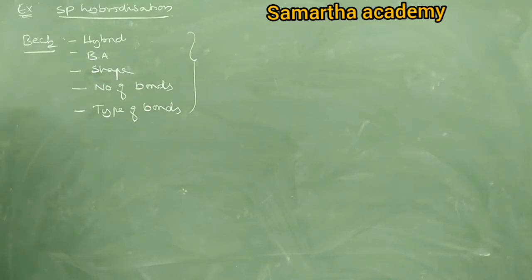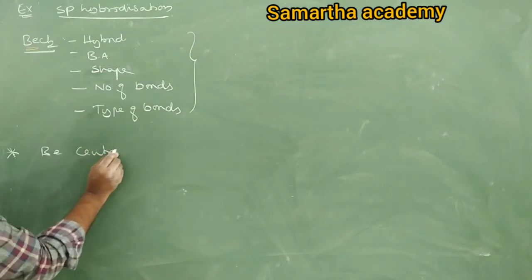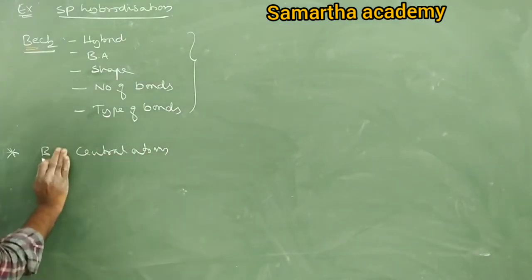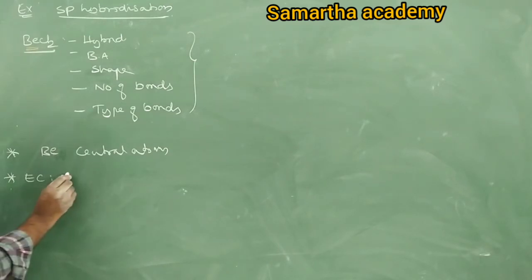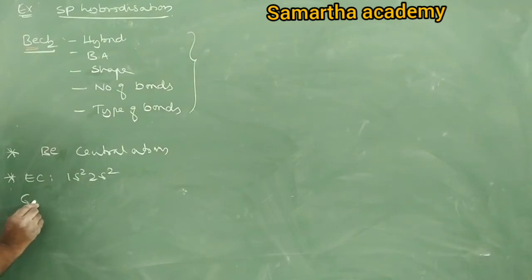If you see BeCl2, tell me first, what is the central atom? Listen carefully. Beryllium. So beryllium is the central atom, right? We know that in a molecule only the central atom undergoes hybridization. Therefore beryllium undergoes hybridization. Come on, tell me, the electronic configuration of beryllium is 1s2 2s2, its atomic number is 4. Okay, then what is the ground state electronic configuration?